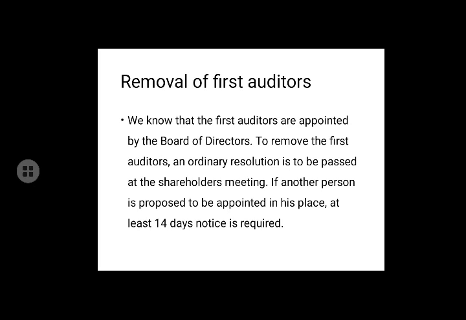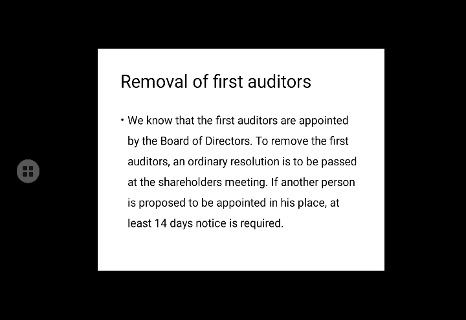So it is clear that the first auditor is appointed by the board of directors. Hence, to remove the first auditor, an ordinary resolution is required and it should be passed in the shareholders meeting.